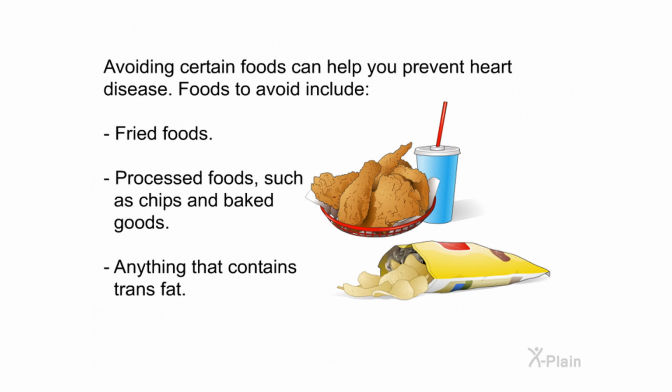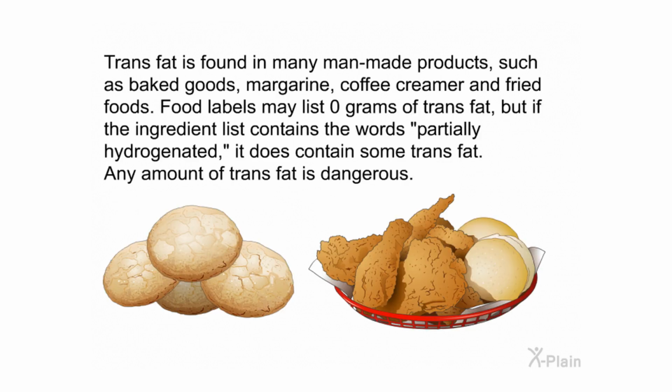Avoiding certain foods can help you prevent heart disease. Foods to avoid include fried foods, processed foods such as chips and baked goods, anything that contains trans fat. Trans fat is found in many man-made products such as baked goods, margarine, coffee creamer, and fried foods. Food labels may list 0 grams of trans fat, but if the ingredient list contains the words partially hydrogenated, it does contain some trans fat. Any amount of trans fat is dangerous.